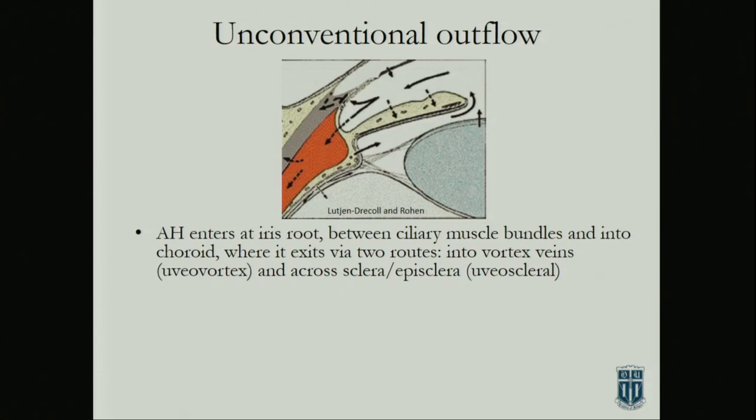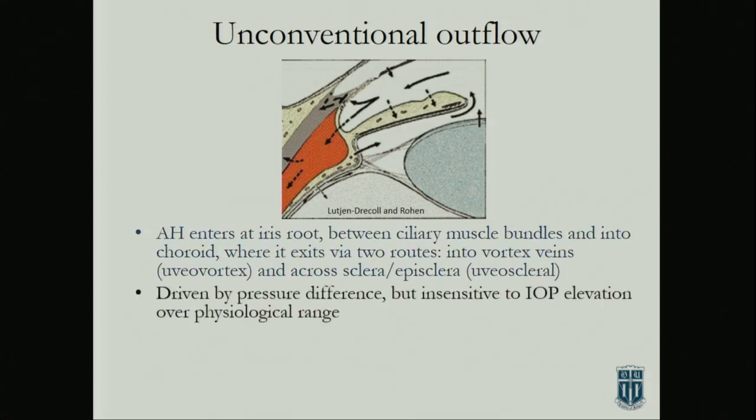There was a wonderful review that came out by Mark Johnson and Daryl Overby, just describing the uveoscleral pathway. And they preferred to use the unconventional name instead of uveoscleral or uveovortex because it's encompassing of these two pathways.